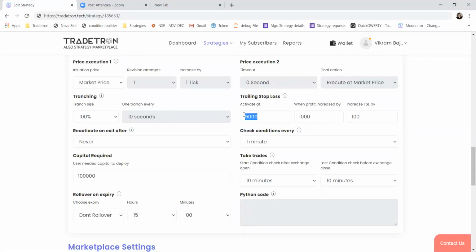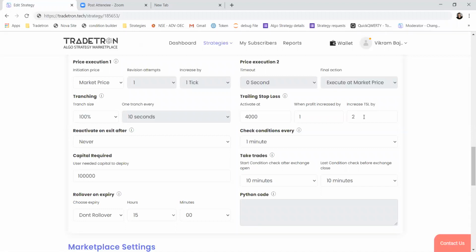So you can have different ways to increment your trailing stop loss as well. After 4,000, let's say with every 1 rupee increase in profit, I want to increase trailing stop loss by 2 rupees. So after 4,000, as my profit increases, trailing stop loss will increase aggressively. If profit reaches 5,000, trailing stop loss will stand at 2,000 rupees.